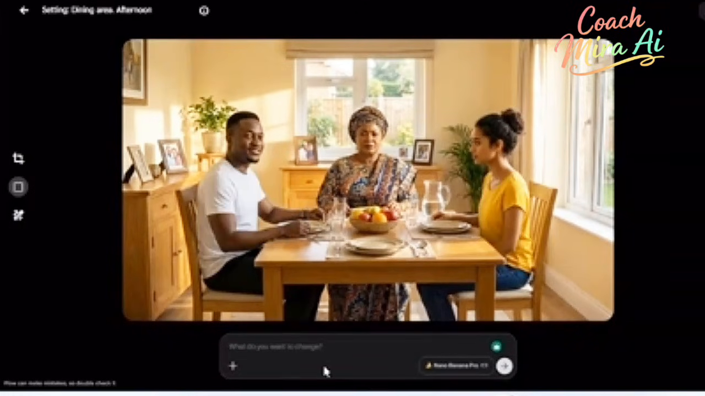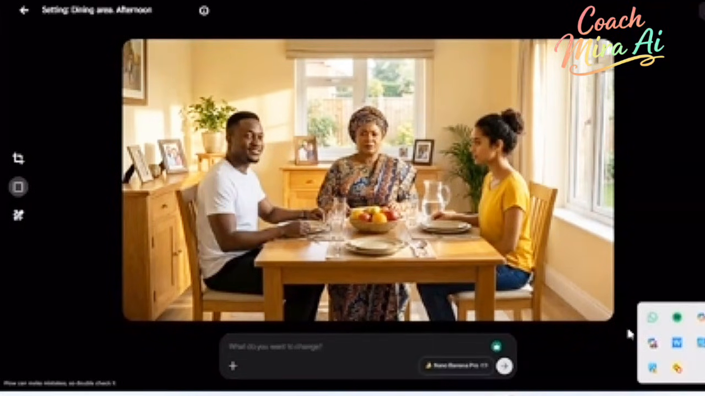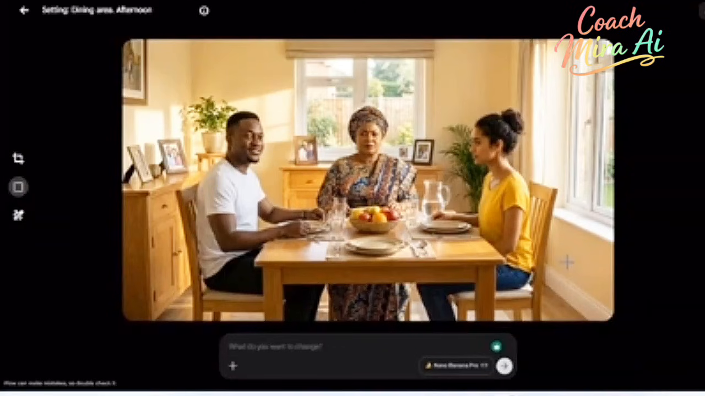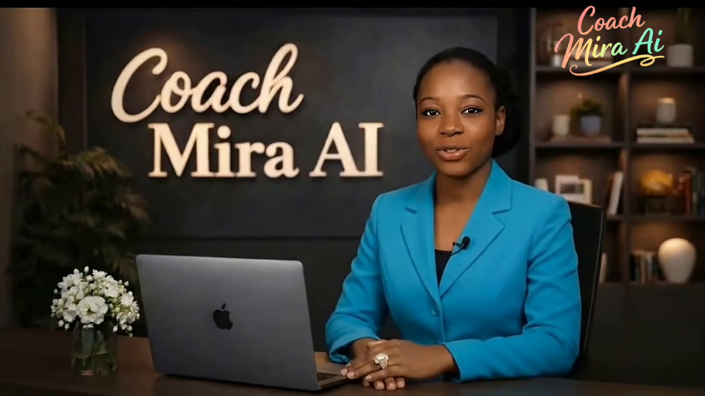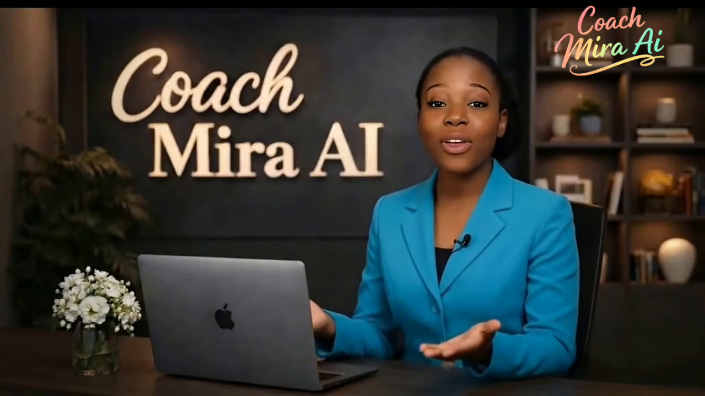Wow, this is astonishing. Can you see the outfit of the man has been automatically changed? The same with the lady. All right, now after that you just hit download. I believe this was helpful. Now you've learned how to use Flow with this new method.